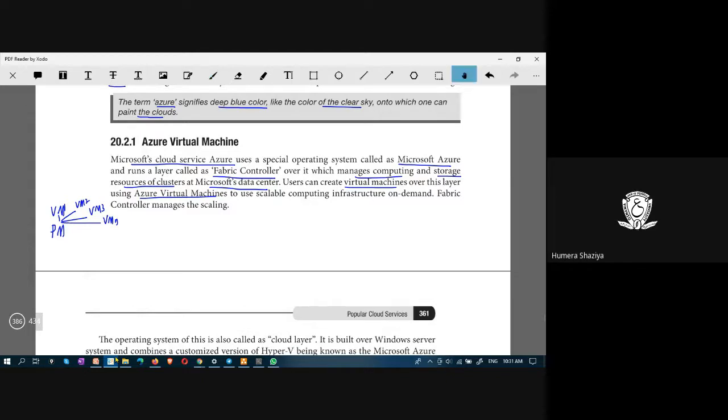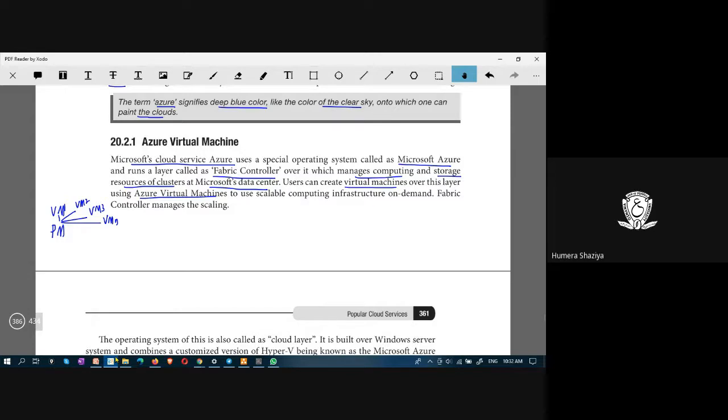This Microsoft cloud service Azure runs a layer called Fabric Controller. This Fabric Controller manages computing and storage resources of clusters at Microsoft Data Center. There are data centers of Microsoft, of Amazon, and Google.